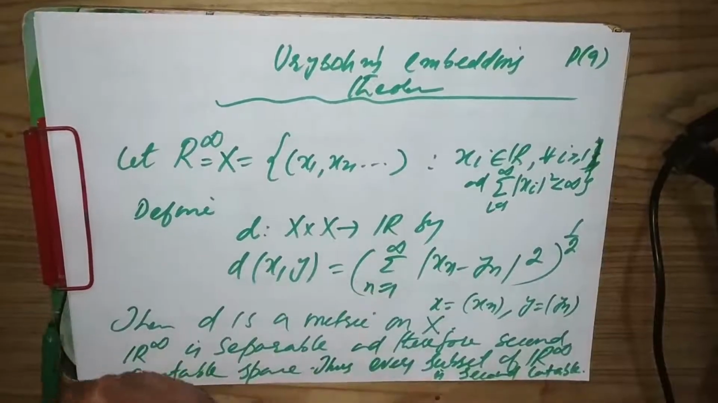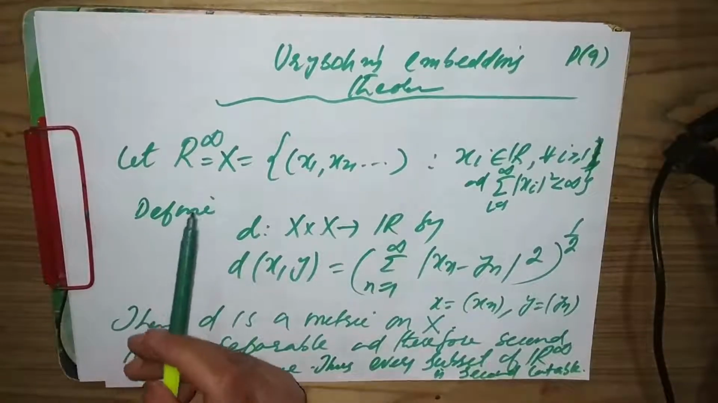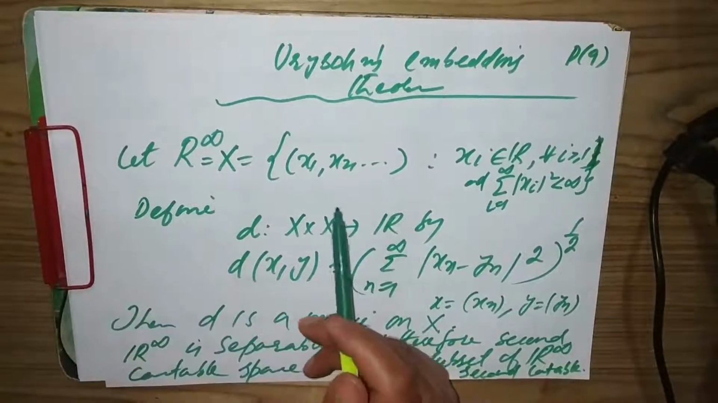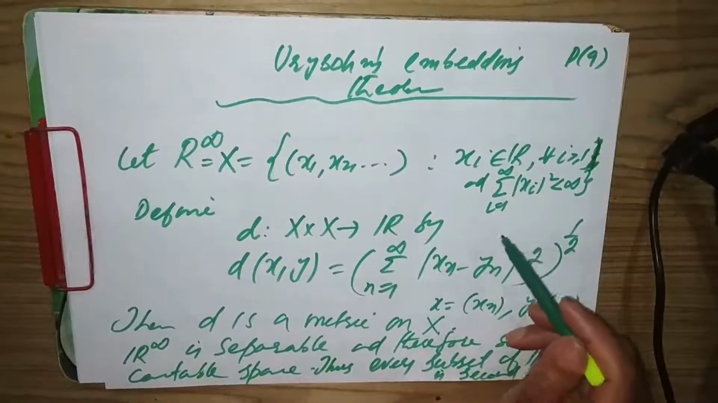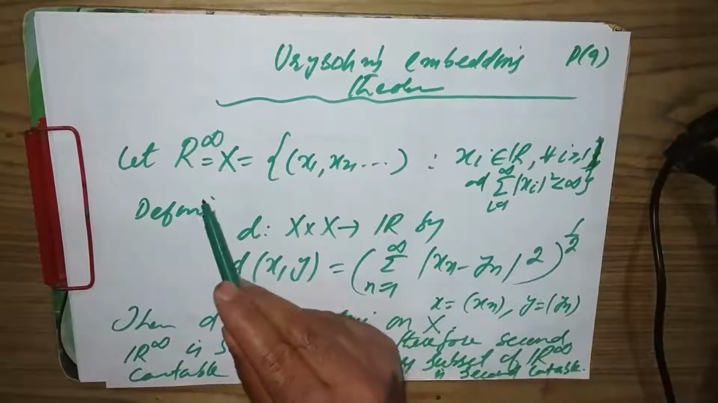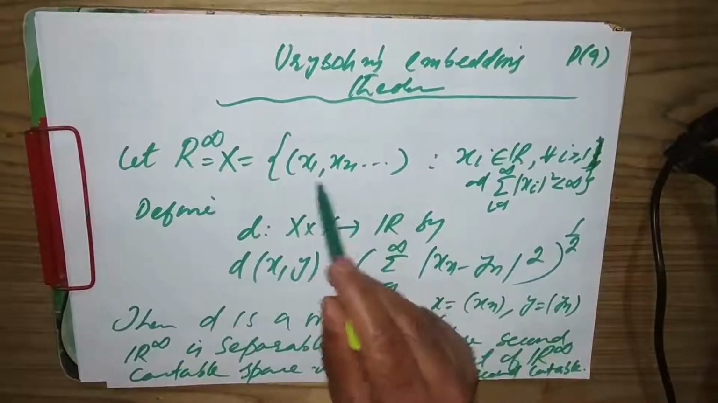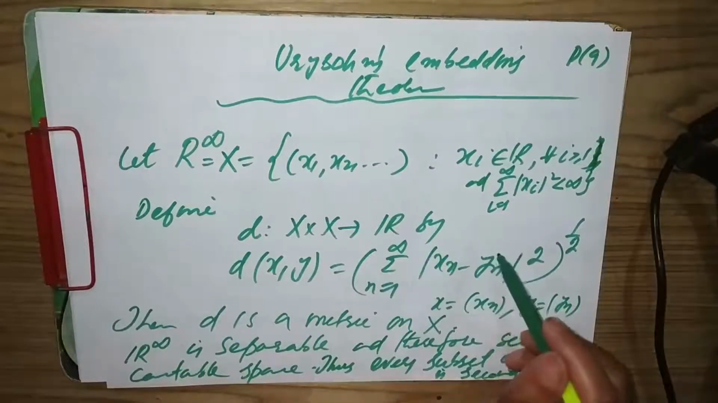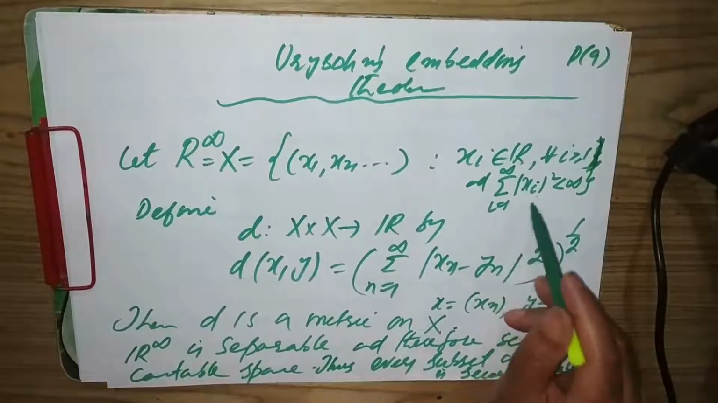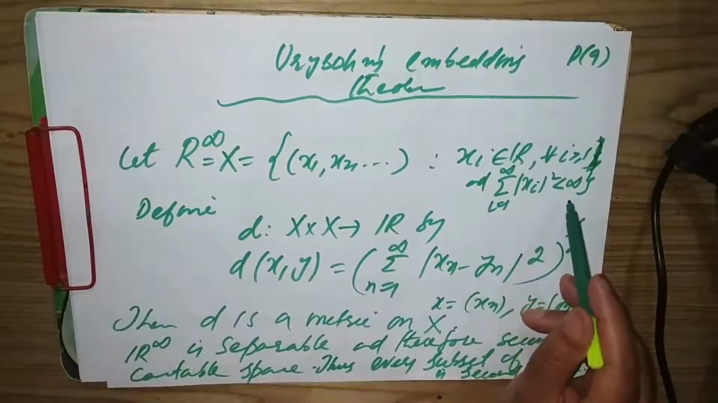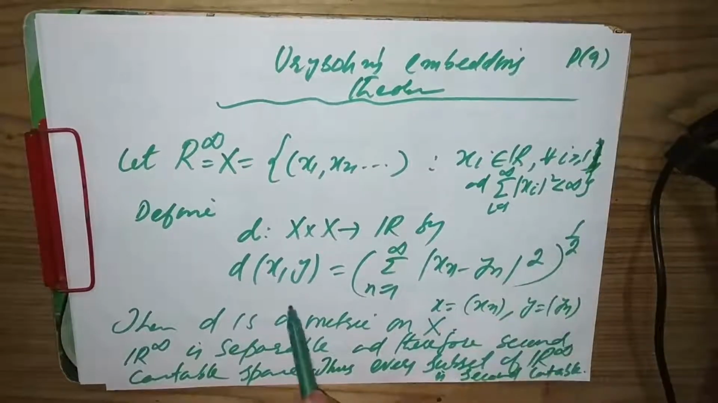Urysohn's embedding theorem. In the previous lecture, we defined R infinity, which is the set of infinite tuples of real numbers which are square summable. Or you can say R infinity is the set of square summable sequences, because these are actually sequences. Square summable means the summation, i runs from 1 to infinity, of mod of x_i square is finite. Now we define a metric on that.